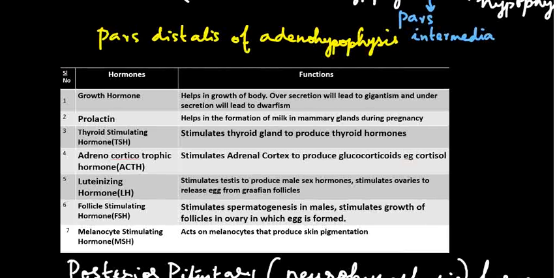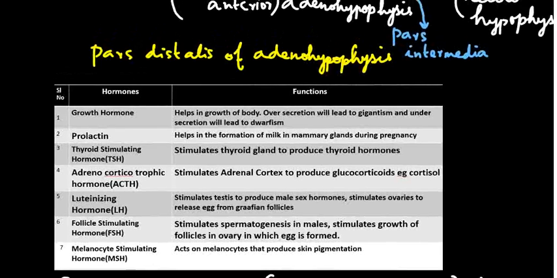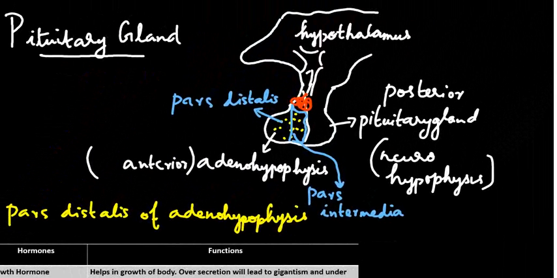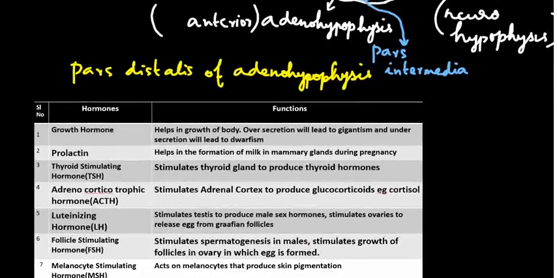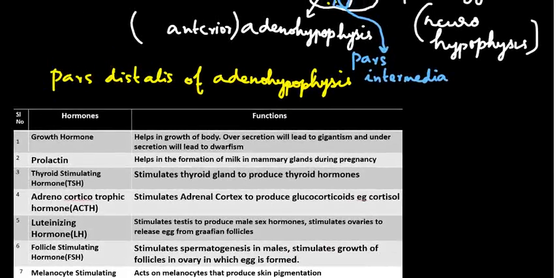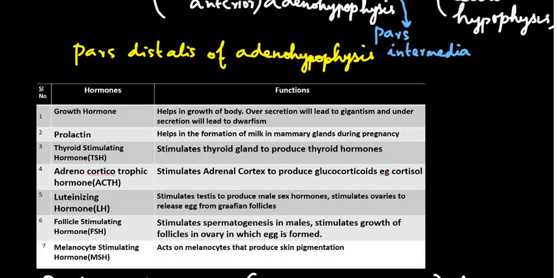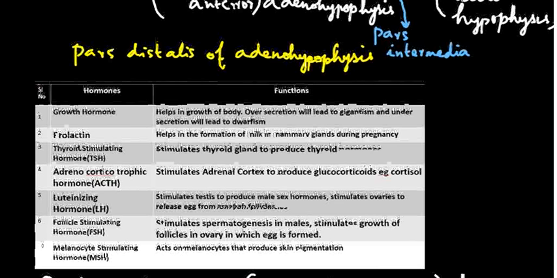Whatever hormones are released by the hypothalamic neurons, they can be releasing hormones or inhibiting hormones. They come through the neurons, enter the portal circulation, and stimulate the pituitary gland to release its hormones. So the anterior pituitary gland hormones are as follows, especially the pars distalis part.